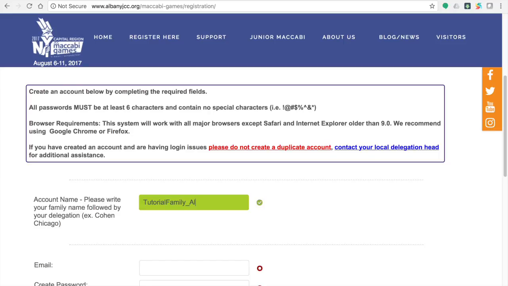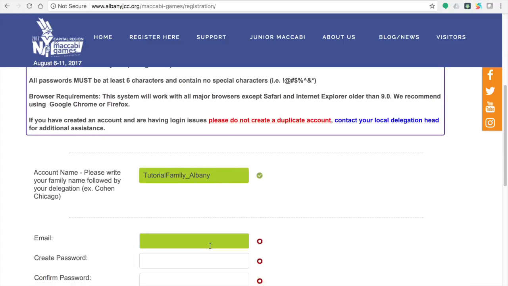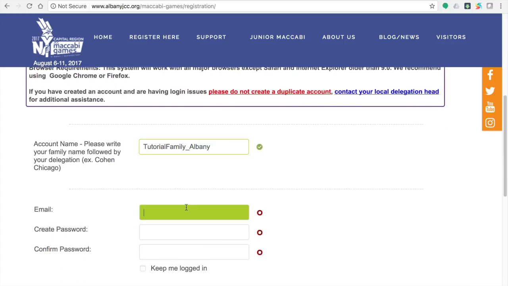If you have participated in or previously attended the Maccabi Games in 2014, 2015, or 2016, you already have an account. Please do not create a duplicate account. If you are unsure if you have made an account in the past, please click Forgot Password.